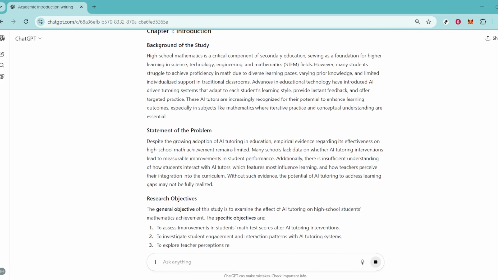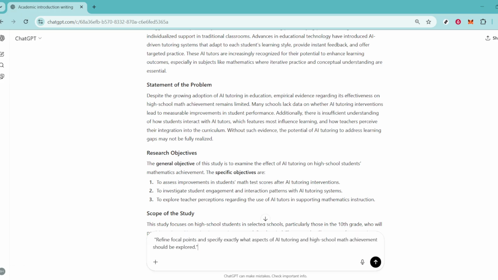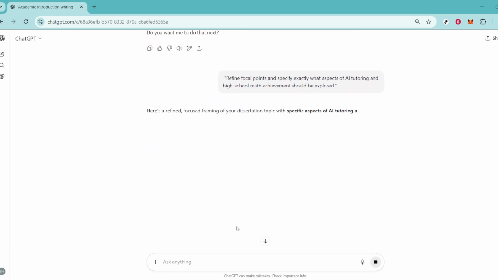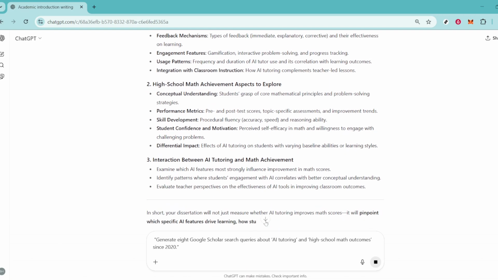As we dive deeper, constructing a solid literature review can significantly enhance your dissertation. Starting with a plan for literature search is crucial. You might start with Google Scholar search queries and apply filters to narrow down relevant studies from the past few years. To do this, select 8 queries focused on AI tutoring and high school math outcomes since 2020. Additionally, determine criteria that help in deciding what studies to include or exclude based on relevance and quality.